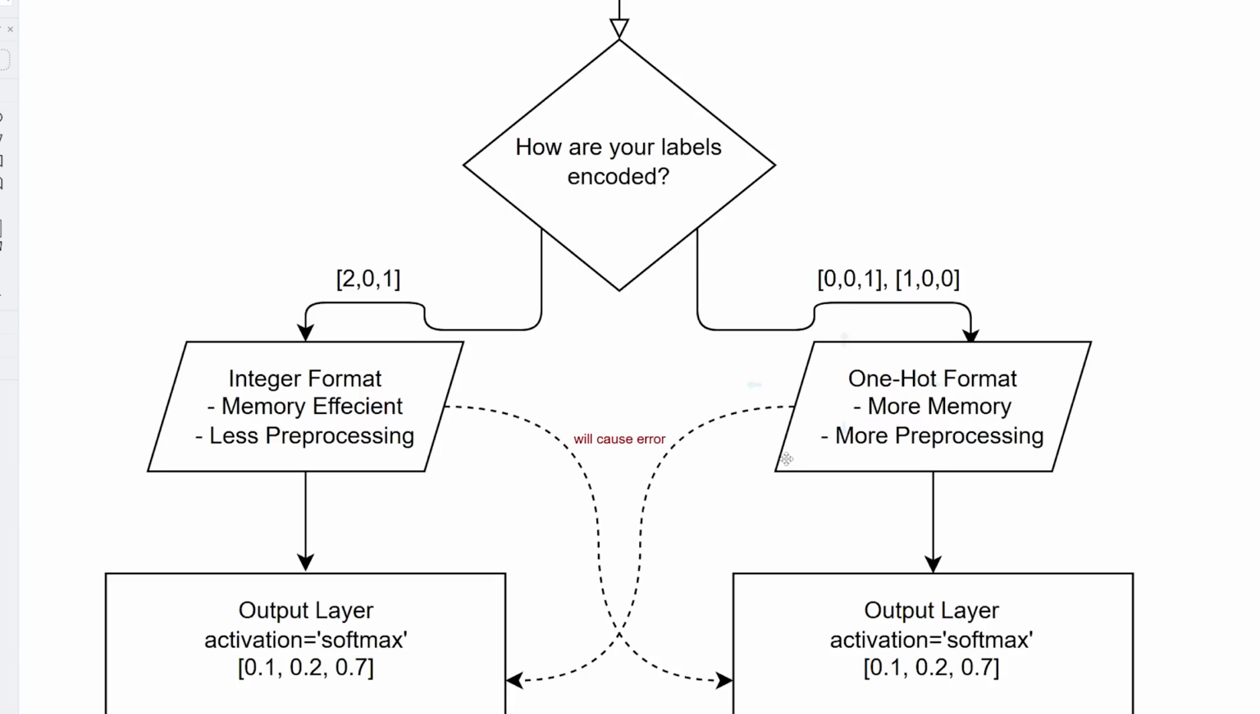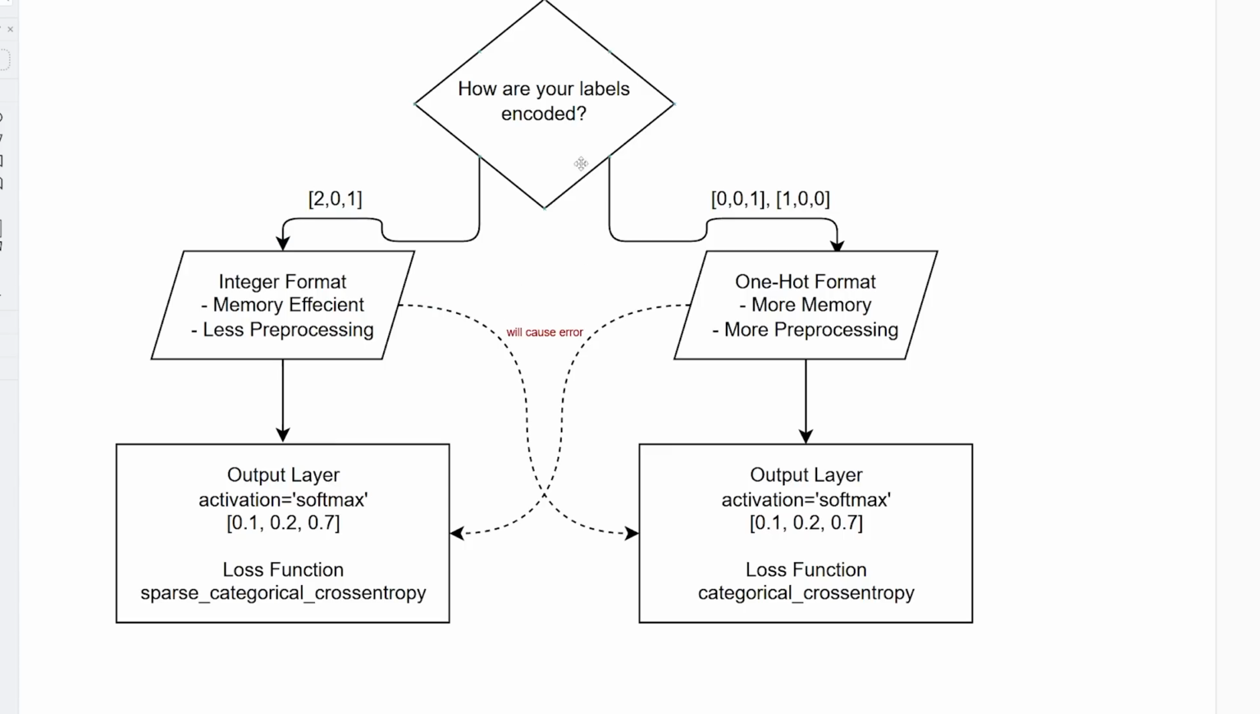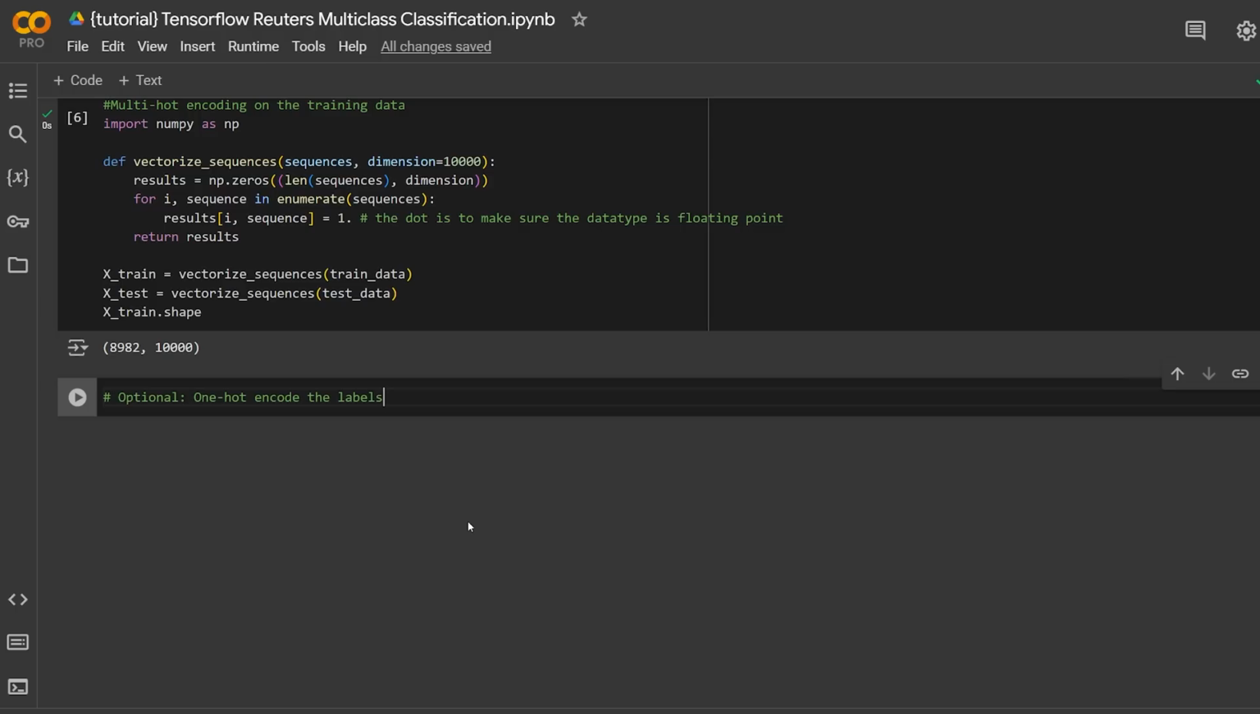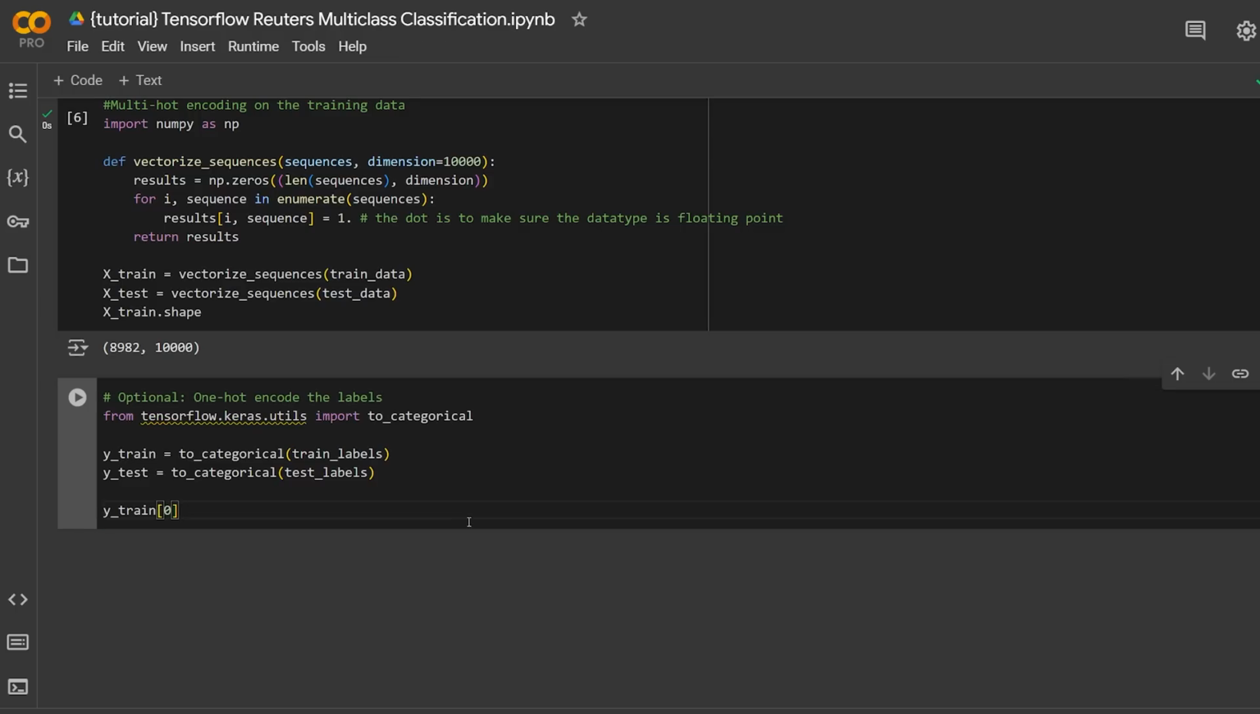And just to summarize in one sentence, if you label your input using the integer format, use sparse categorical cross entropy. And if you label your input using one-hot encoding, use the loss function of categorical cross entropy. All right, so hopefully you guys understand what one-hot encoding is. Now we can put it into practice. Again, it's optional. You don't have to do it just as I described.